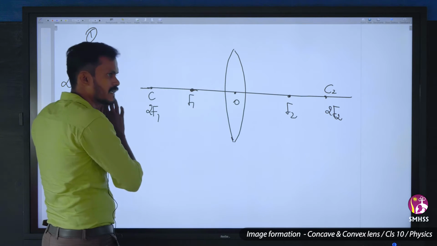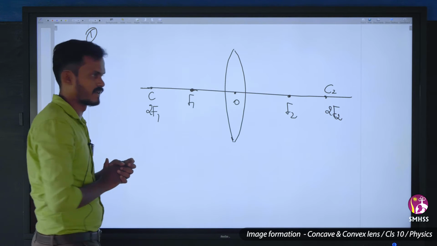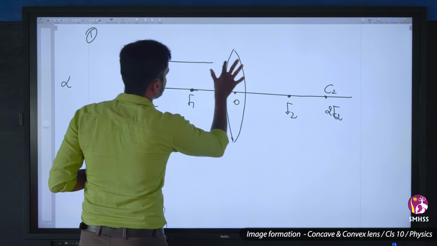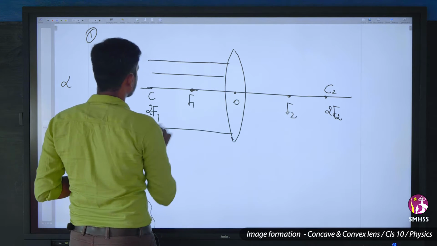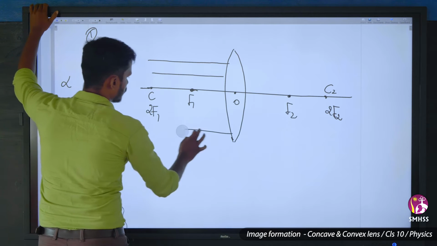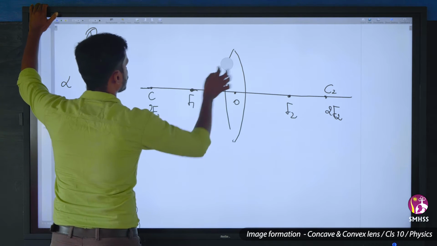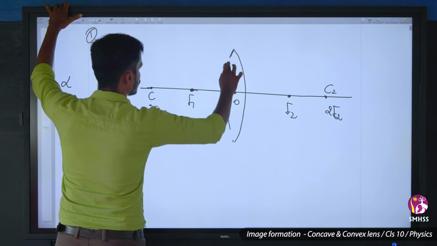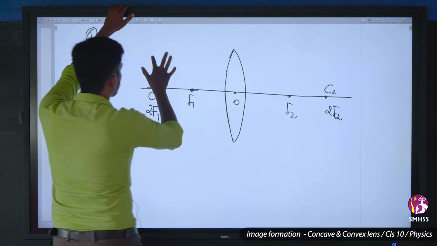So likewise parallel rays are hitting this convex lens. This is one parallel ray. We will take parallel rays.